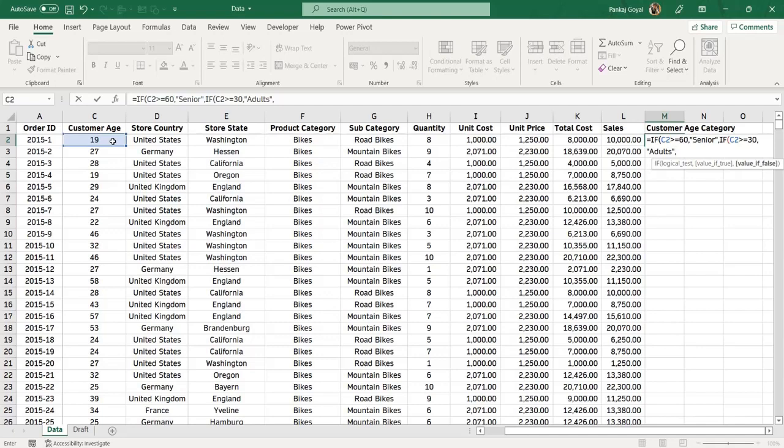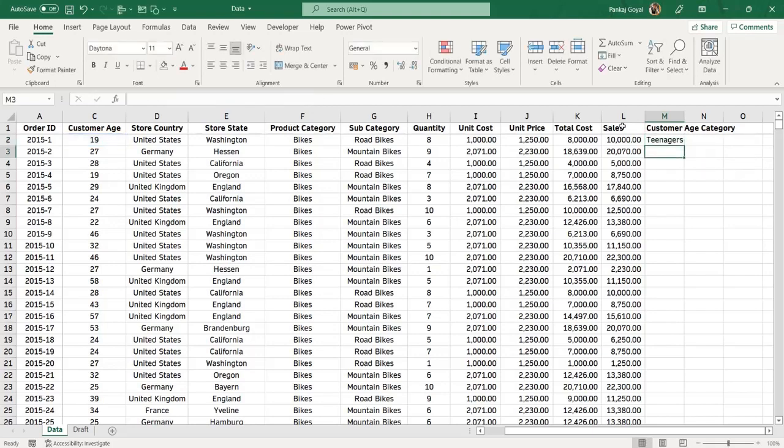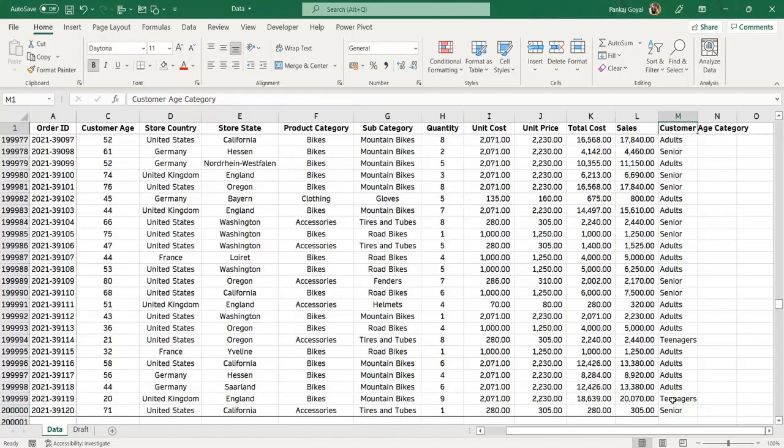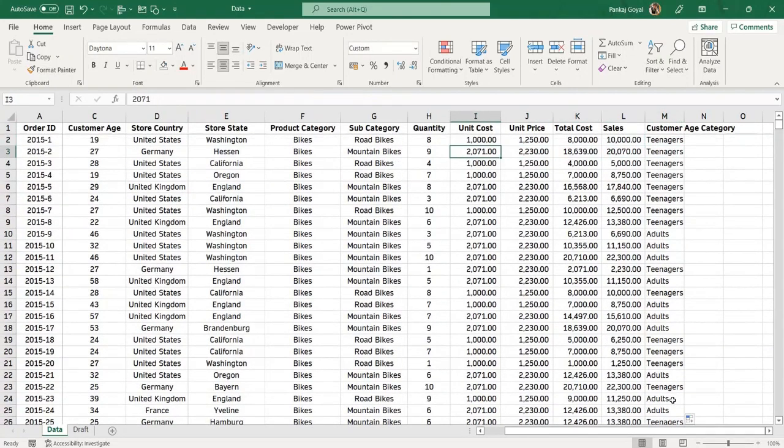If this condition is also false, then we are left with teenagers only. So I'm writing teenager here and closing the double bracket. Just double click here to fill up to the last filled cell. So we can see कि हमारी पूरी शीट जो है वो भर चुकी है.